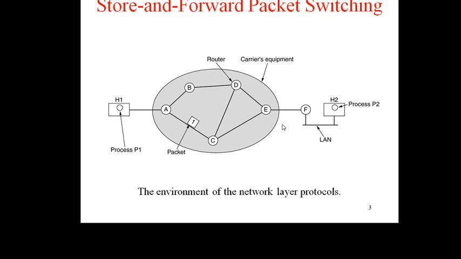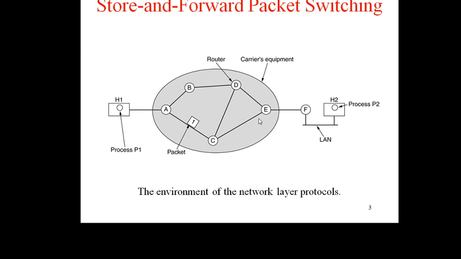So this equipment is used to forward the host packet. Suppose I want to send a packet from host 1 to host 2 over this network. First the packet from host 1 is sent to router A, then C, then E. The packet is transmitted to the nearest router, either on its own LAN or over a point-to-point link to the internet service provider.